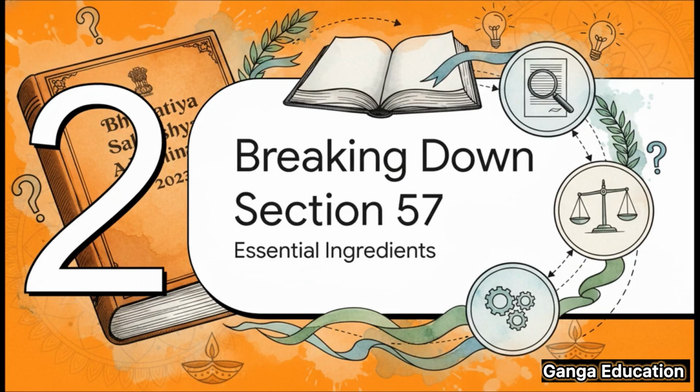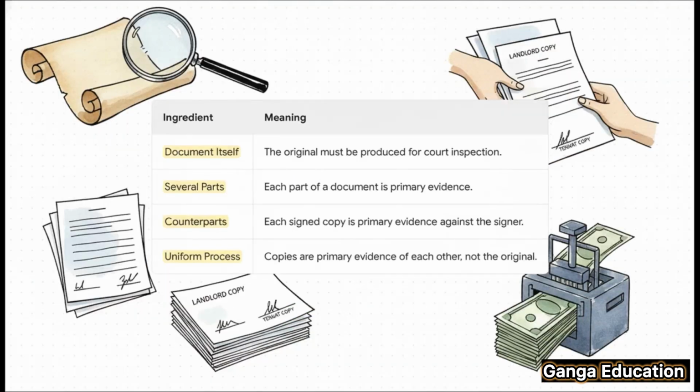Section 57 goes way beyond this basic definition. It actually includes several very important explanations that deal with more complex, real-world situations. So to really get a grip on this law, we need to break down these essential ingredients one by one. Now this is where it gets really fascinating, because you can see how the law tries to anticipate real-life scenarios. The first point is straightforward, right?